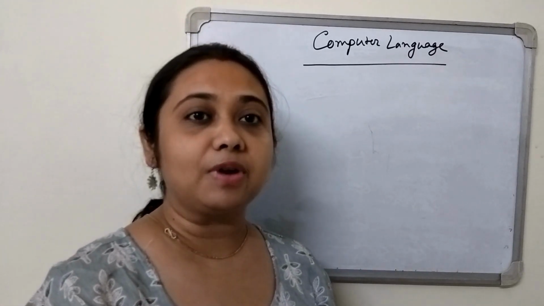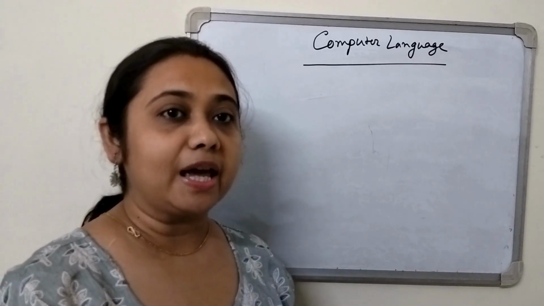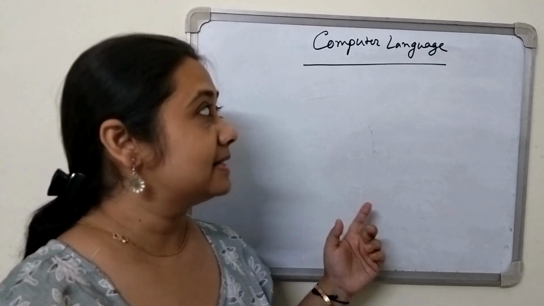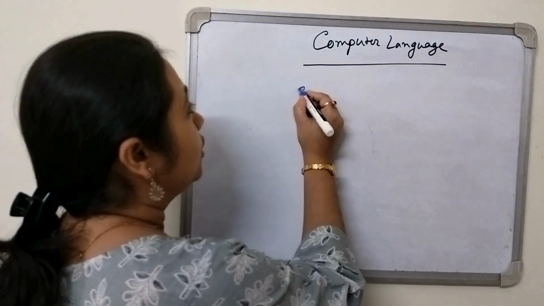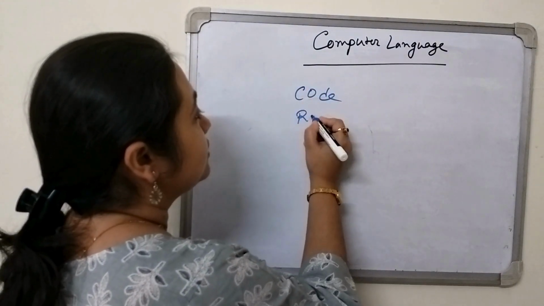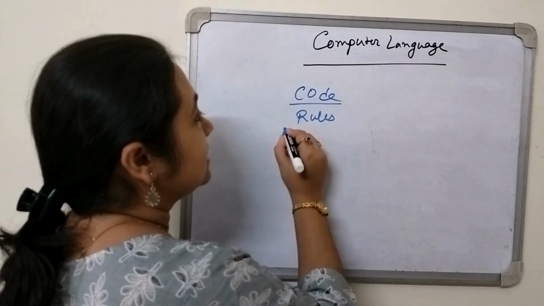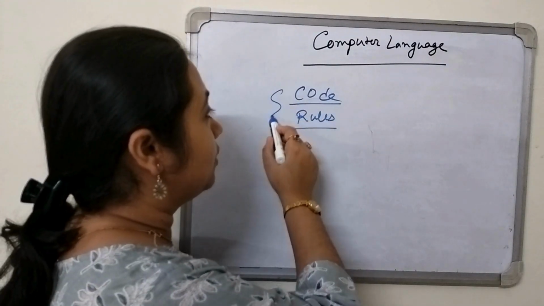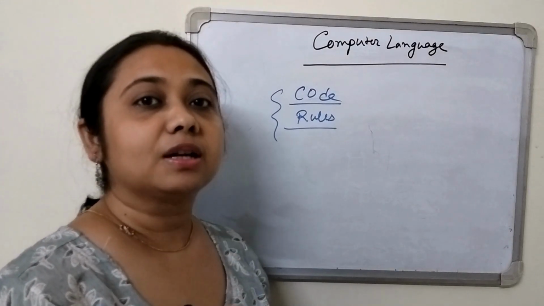So what is the computer language? Computer language is used to communicate with the computer, and in this language we use some code and some rules. By using this code and rules, what will happen?